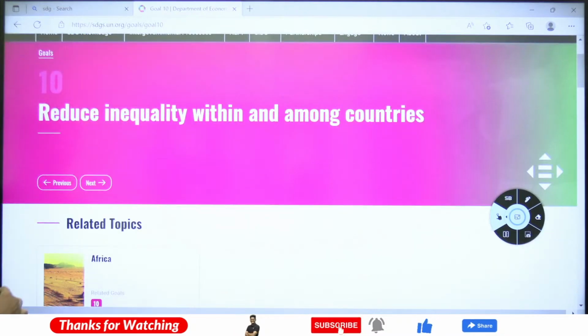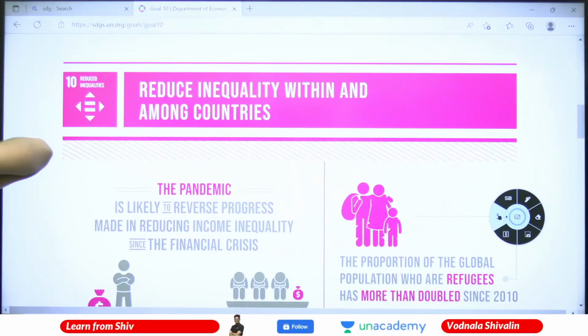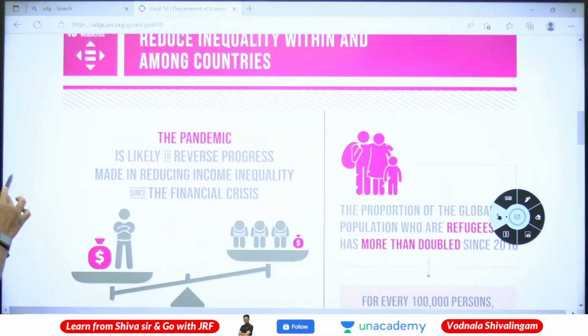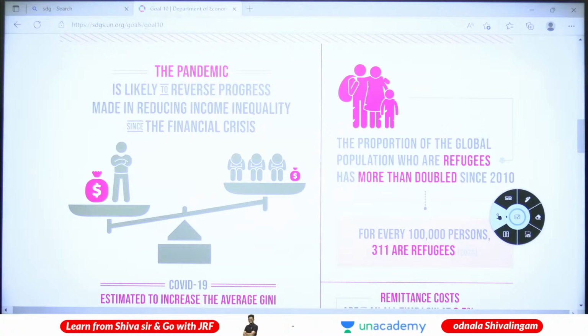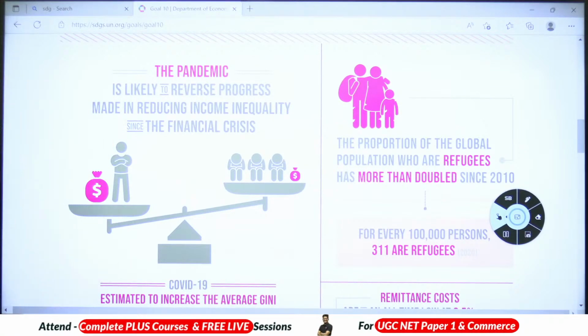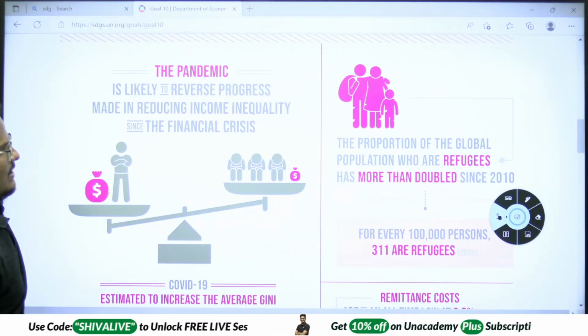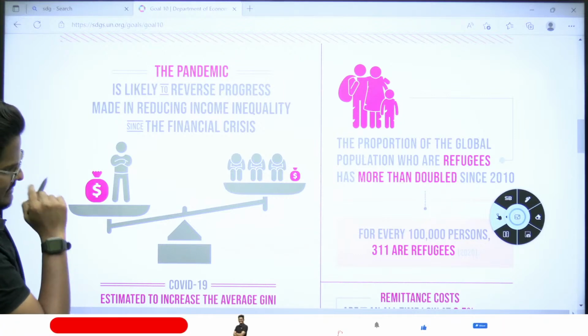Now the 10th one: reduce inequality within and among the countries. Look at it: reduce the inequality within and among the countries. The pandemic, again the COVID-19 situation, we are seeing for every target, every goal. The pandemic is likely to reverse the progress made in reducing income inequality since the financial crisis.